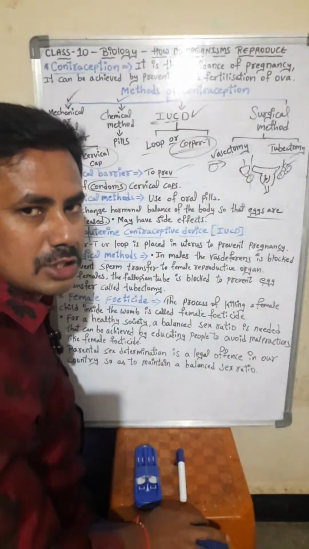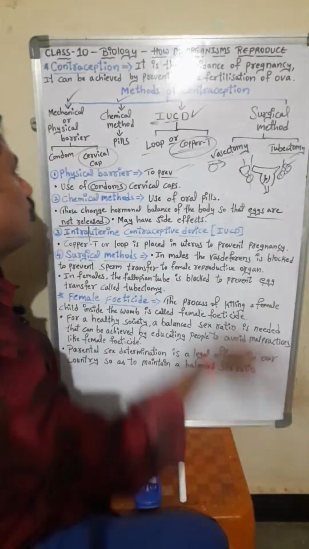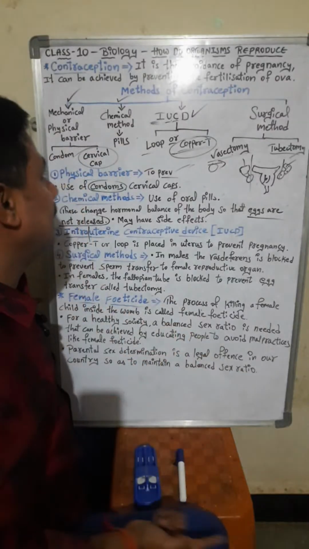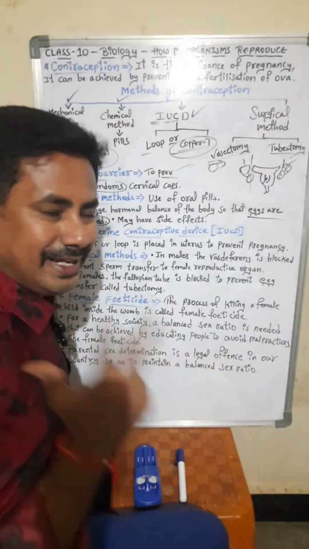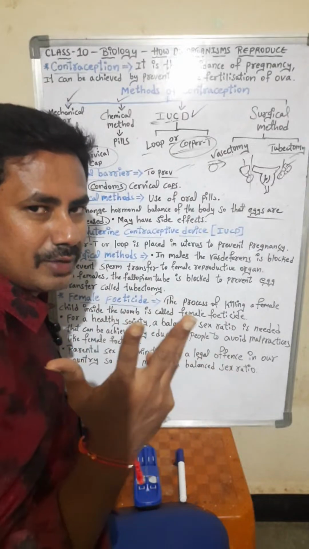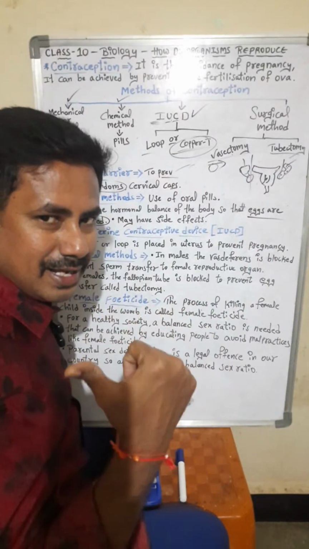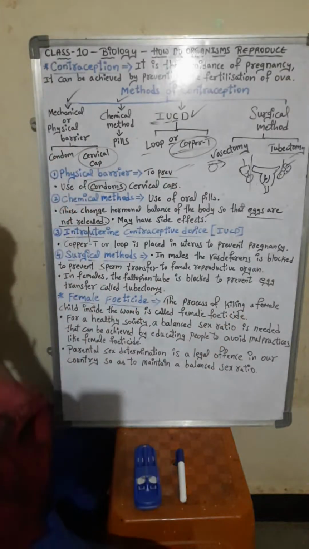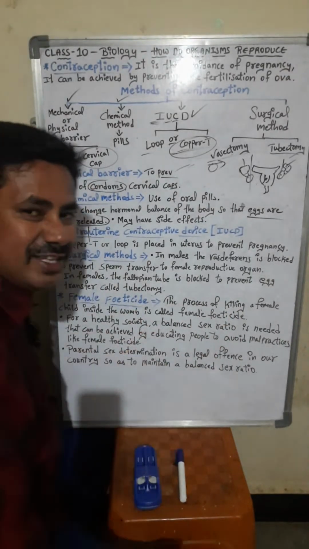Four different types of contraceptive methods we have seen today. The first one is mechanical or physical barrier. Second one is chemical method. Third one is IUCD, intrauterine contraceptive device. The fourth one is surgical method, in that in males vasectomy, in females tubectomy. Okay, clear? So the next one is female feticide.